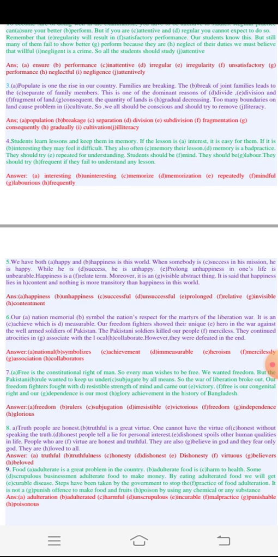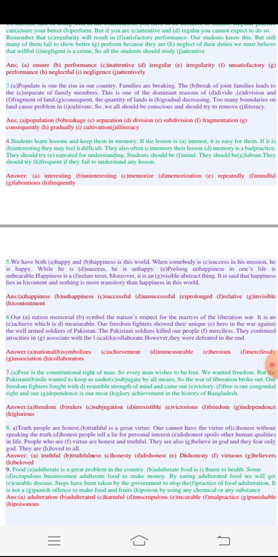Consequent, the quantity of lands is gradual decreasing. Too many boundaries on land cause problem in cultivate. So all should be conscious and should try to remove literacy.